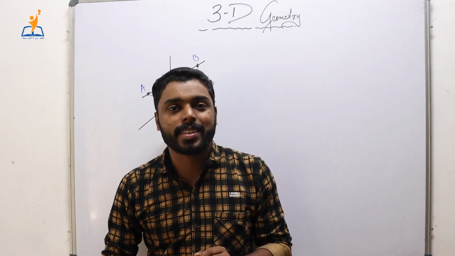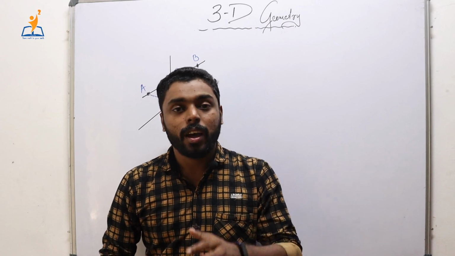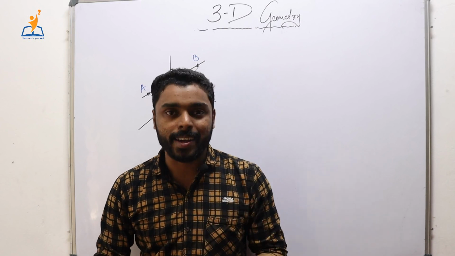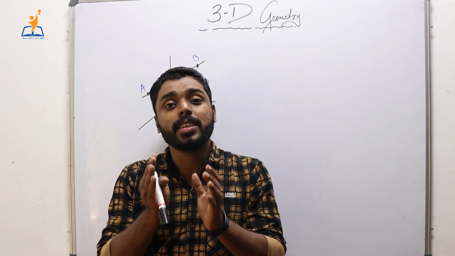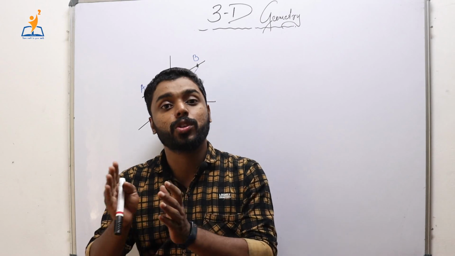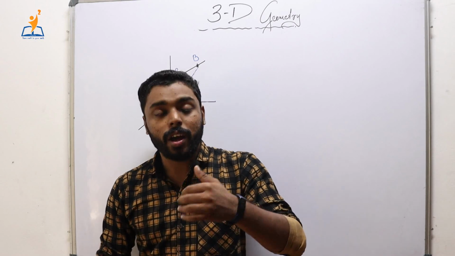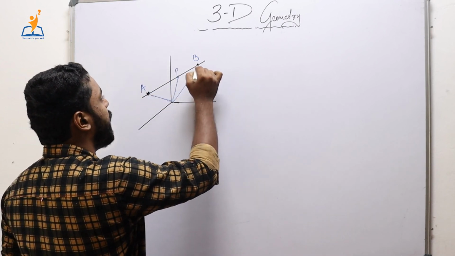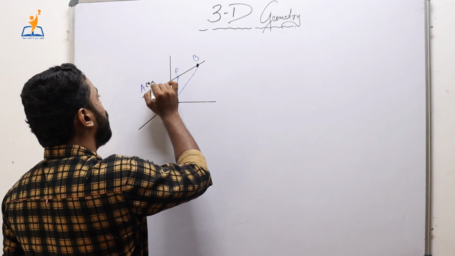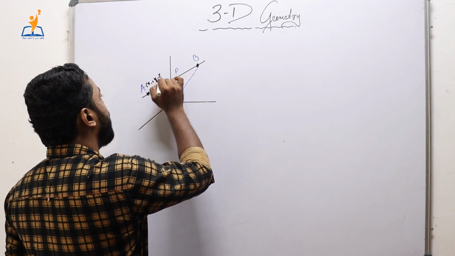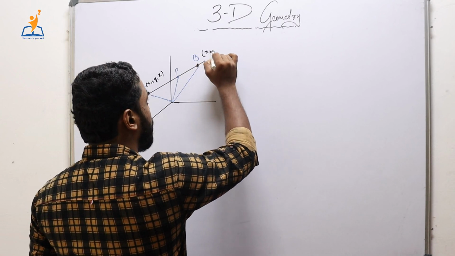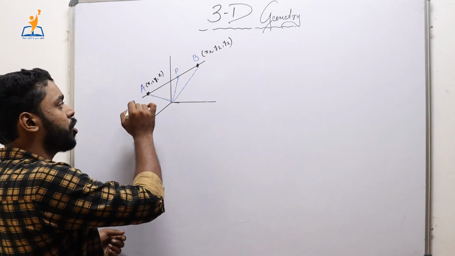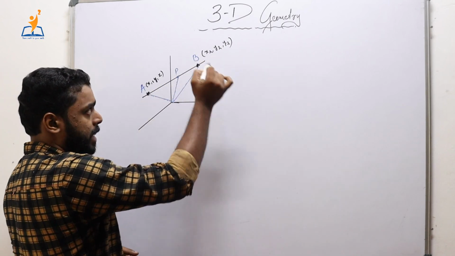Now we shall discuss the vector equation and Cartesian equation of a line which passes through two different points. In the beginning of the class I told you that there is one and only one line defined through two different points. So if we are given 2 points, we can draw only one line. Suppose we are given 2 points, A and B. Let me name A as x1, y1, z1. Since A and B are given points, they are particular points. Let x2, y2, z2 be the other given point, and we draw this line through A and B.